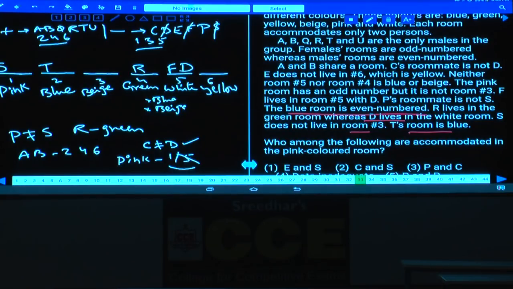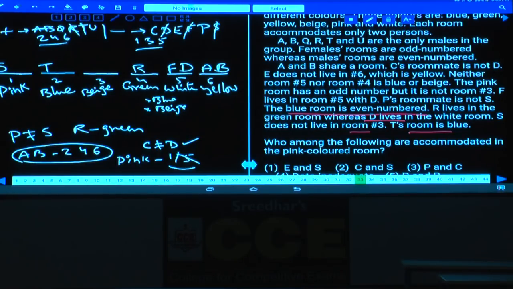Now among the boys are in room number 2, 4 and 6. Now 6th floor, now A and B are the persons who are living together. As A and B are living in the same room, A and B are males, and these persons can be either 2, 4 or 6, out of which 2 and 4 is not possible, and these two persons must live in room number 6. A and B done, next one, T done, R done.